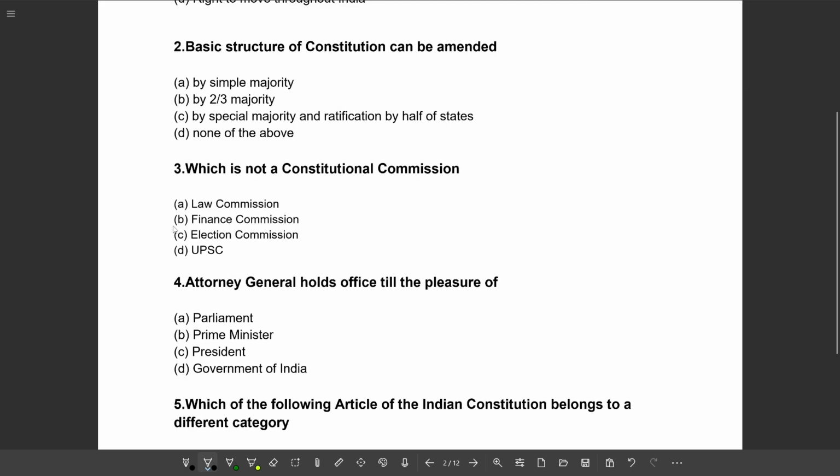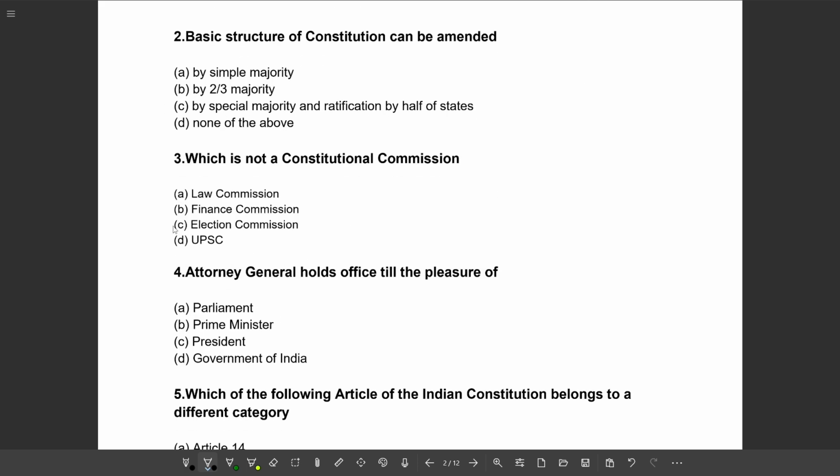Next question. Basic structure of the Constitution can be amended. Option A, by simple majority. Option B, by two-third majority. Option C, by special majority and ratification by half of the states. Option D, none of the above. So the correct option will be option D, none of the above.